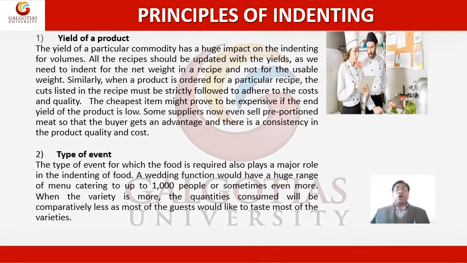Similarly, when a product is ordered for a particular recipe, the cuts listed in the recipe must be strictly followed to adhere to the cost and quality. The cheapest item might prove to be expensive in the end, because the yield will be very low. Some suppliers now even sell pre-portioned meat so that the buyer gets an advantage, and there is consistency of product quality and cost. So yield becomes a very important factor, and generally a bad quality product has a low yield.